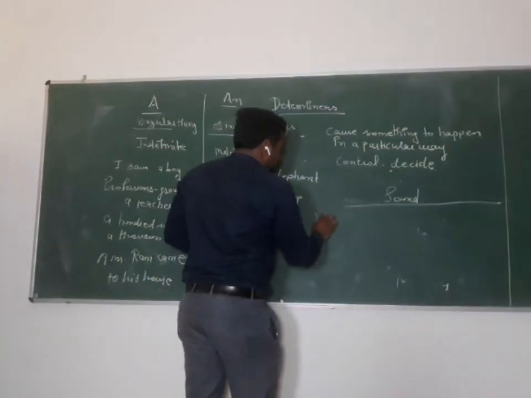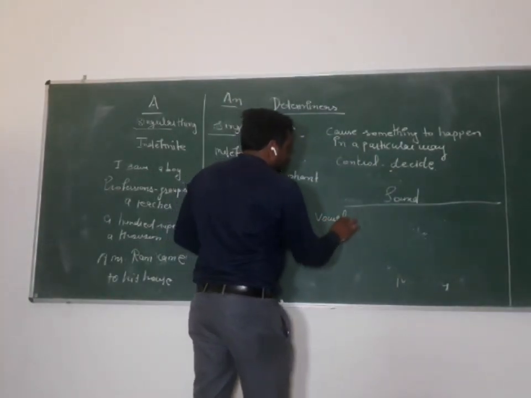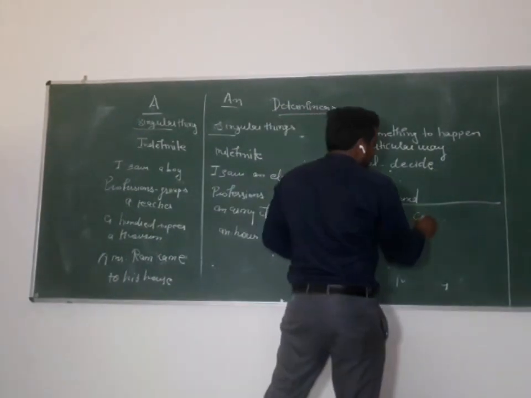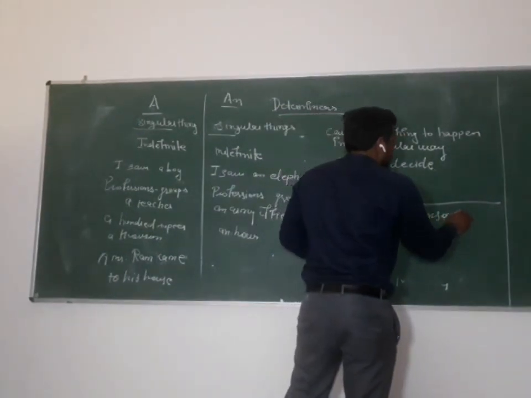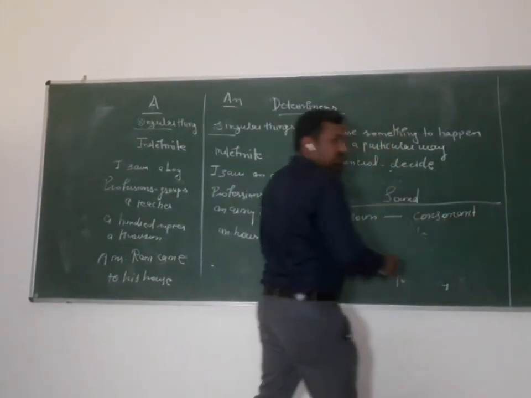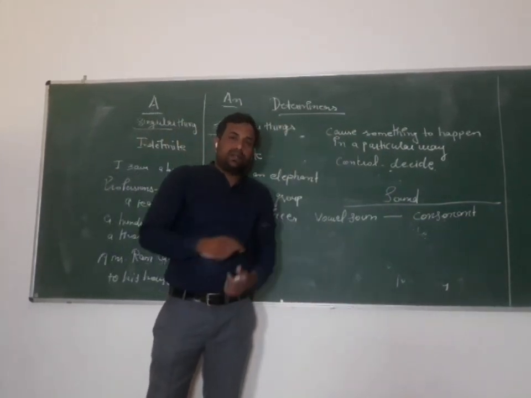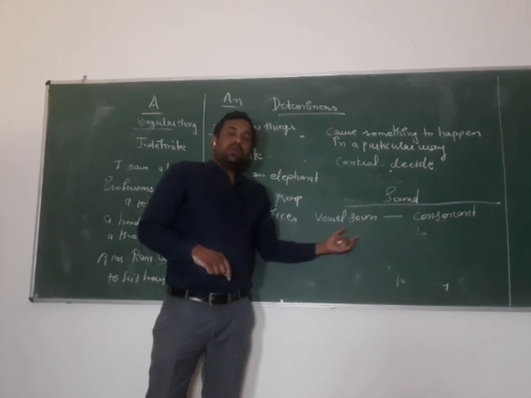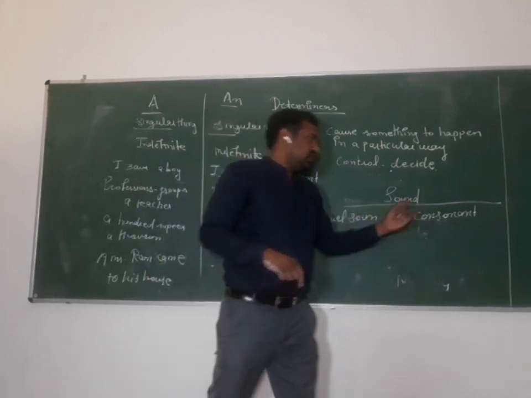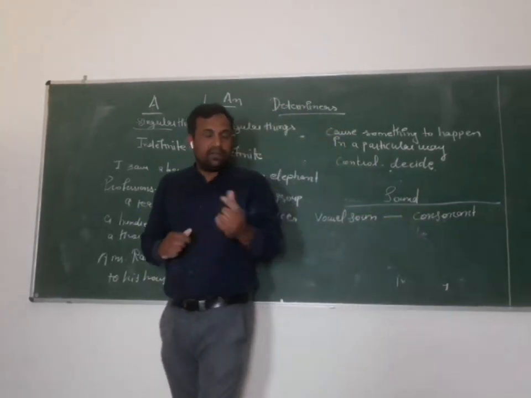There are two sounds, vowel sound and consonant sound. So these two sounds are here, vowel sound and consonant sound. What is vowel sound and what is consonant sound? I will tell you.